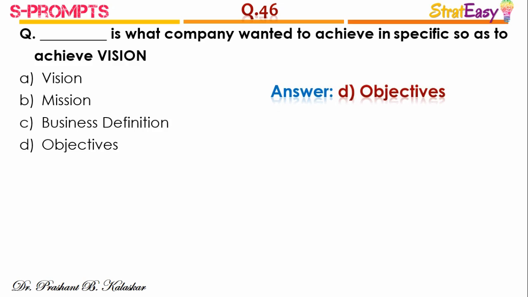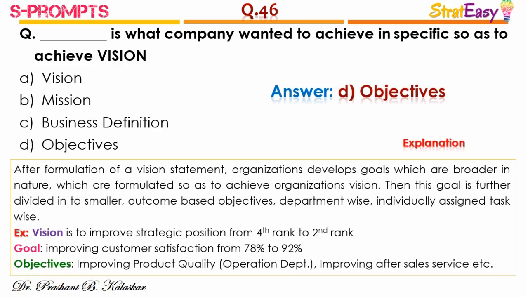And the right answer is option D, objectives. After formulation of a vision statement, organization develops goals which are broader in nature, which are formulated so as to achieve organization's vision. Then this goal is further divided into smaller outcomes based on objectives, department-wise, individually, assigned task-wise, etc.